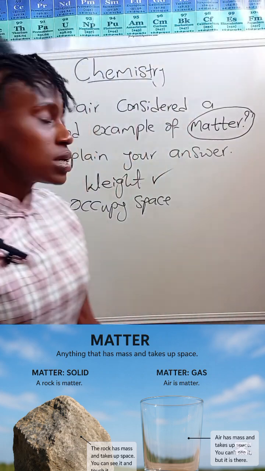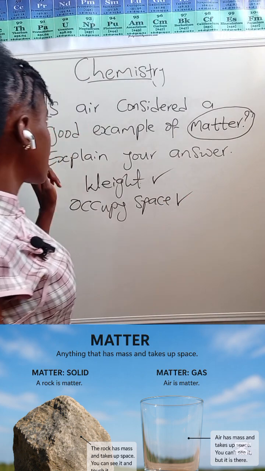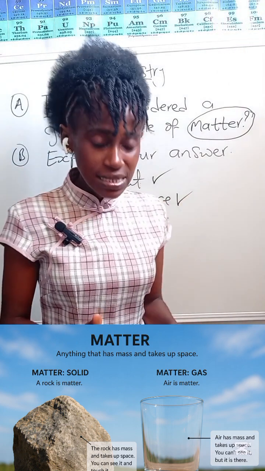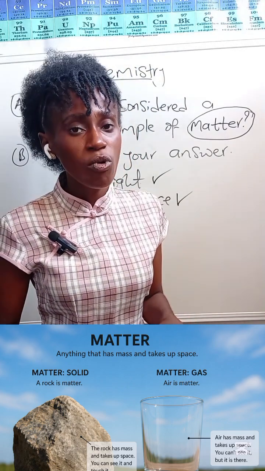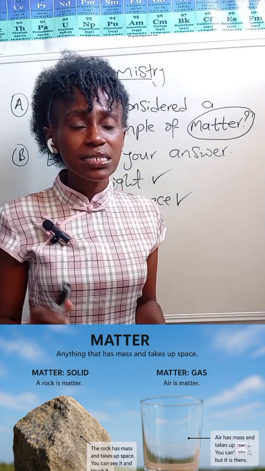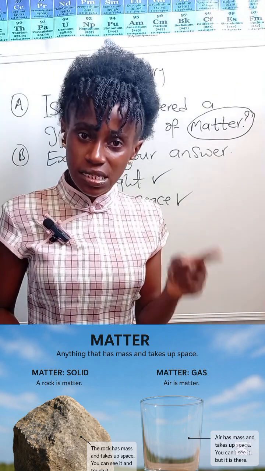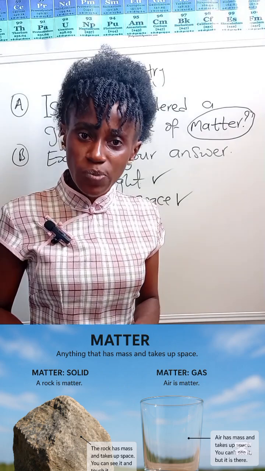Now with these two, we can boldly say that hair is a good example of matter. Why? Because hair has mass, and hair also occupies space.